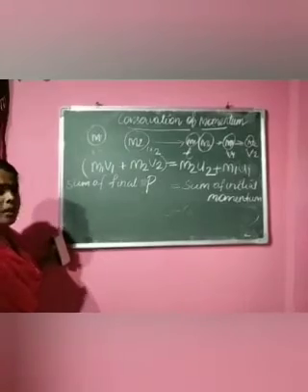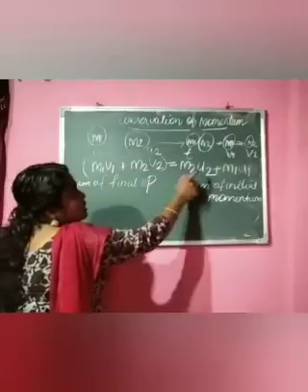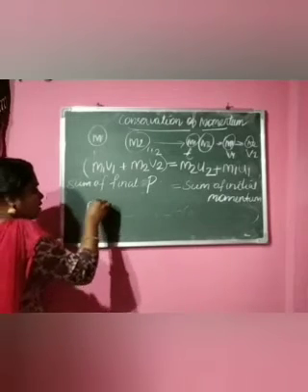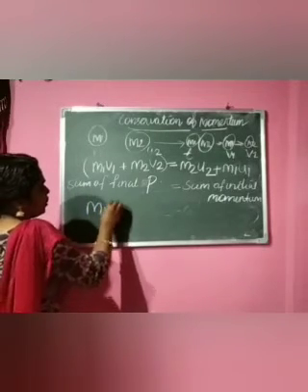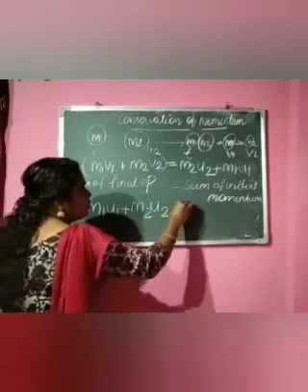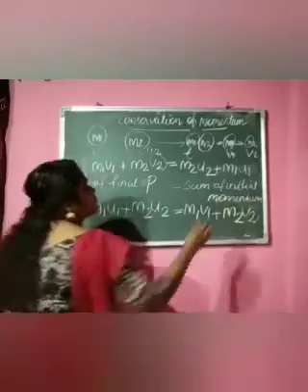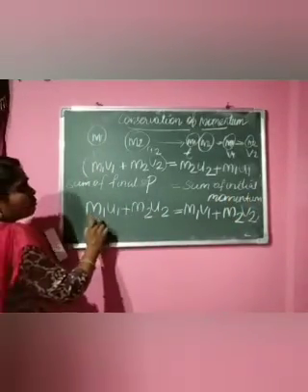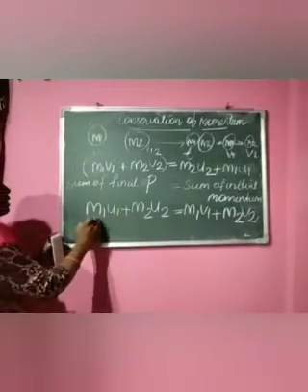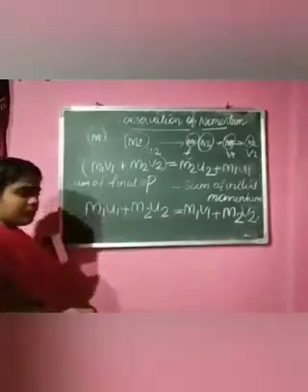If you want, you can rearrange the equation and write it like this: M1 U1 plus M2 U2 is equal to M1 V1 plus M2 V2. This is the sum of initial momentum and this is the sum of final momentum, that is, before collision and after collision.